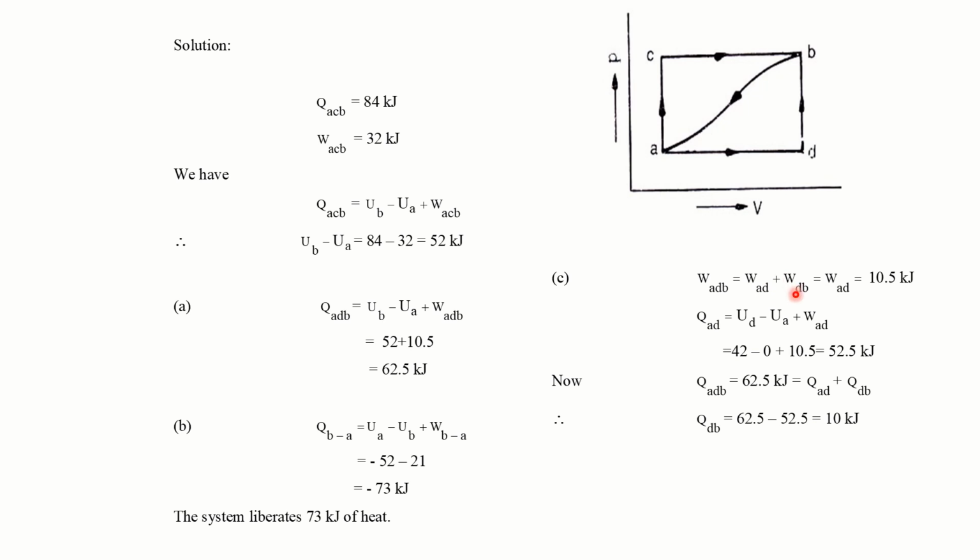This part is not there, so only WAD, 10.5 kilojoules. So now QAD is equal to UD minus UA plus WAD. So UD is 42, UA is 0 and W is equal to 10.5. So QAD is equal to 52.5 kilojoules.